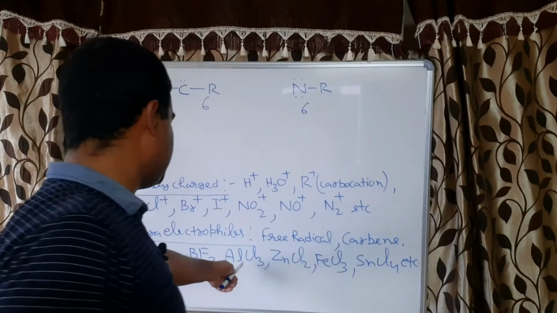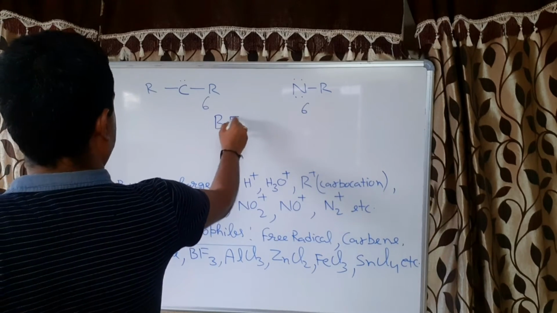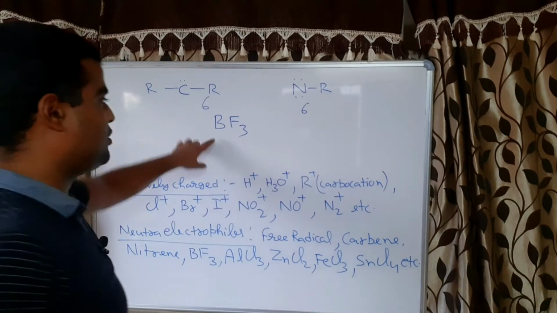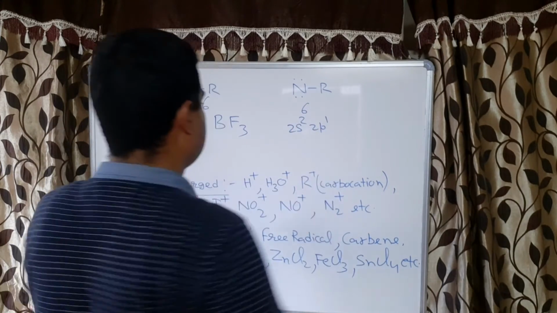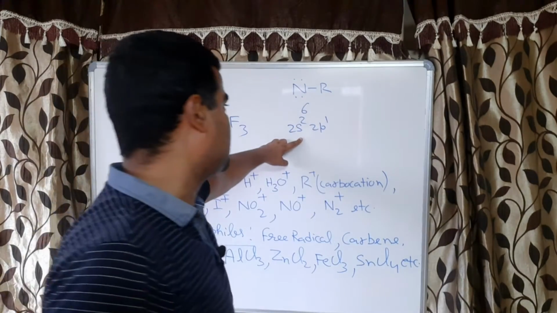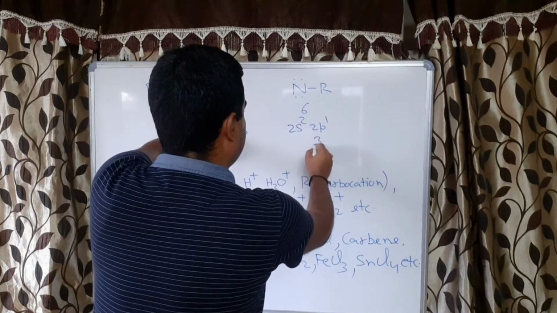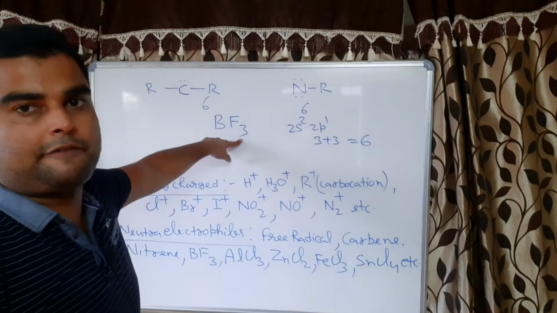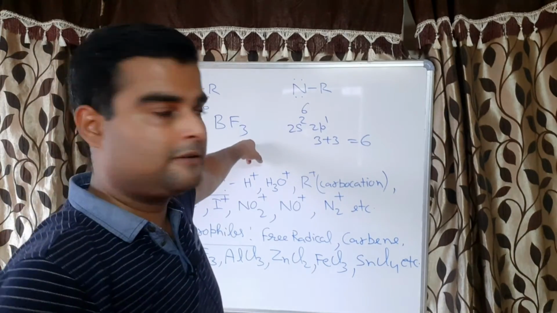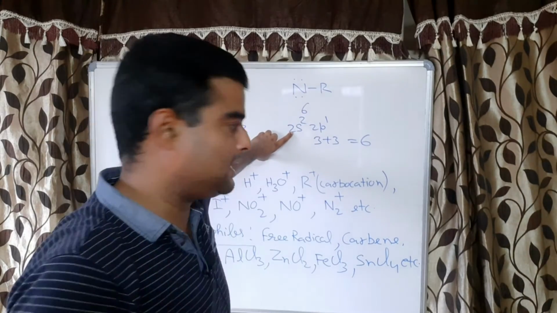In a similar case, BF3. Boron is 2s2 2p1, meaning the outer shell has 3 electrons, plus 3 electrons from fluorine, so 3 plus 3, 6. This is also electron deficient because boron has 2 shells, so the outer shell is 2, meaning maximum 8 electrons.